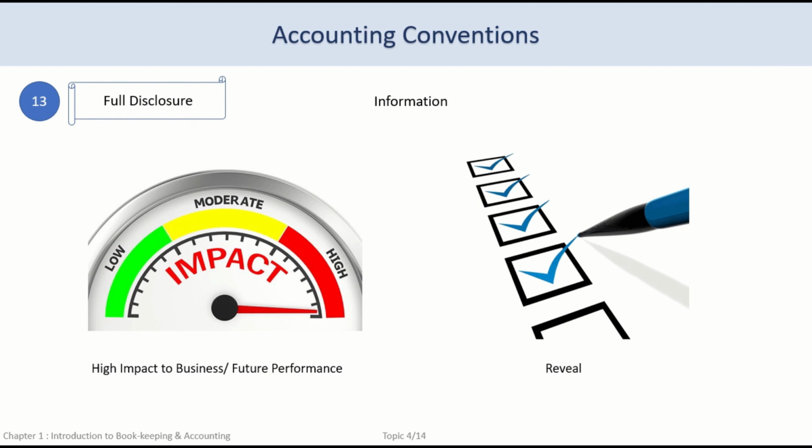This brings us to the end of this topic. In this topic, we have learned the various accounting principles which are based on certain assumptions and practices followed. In the next topic, that is topic 5, we will have a look at some important terms covered in the remainder of this chapter.